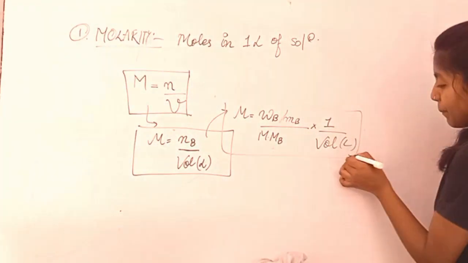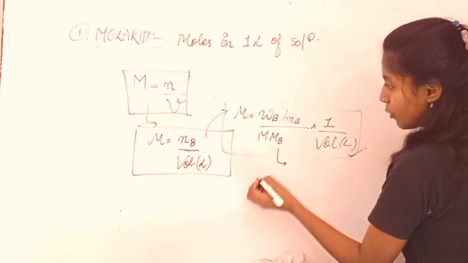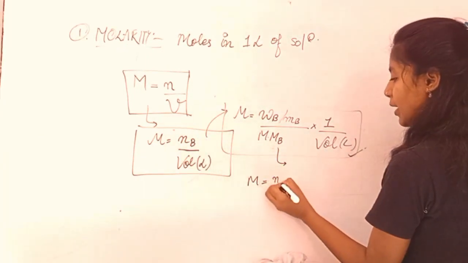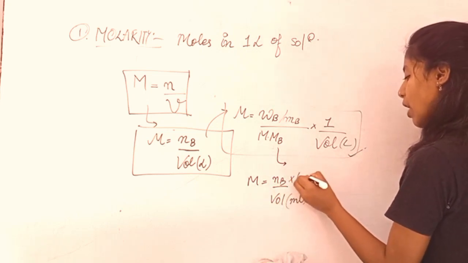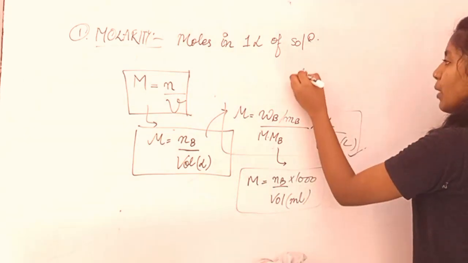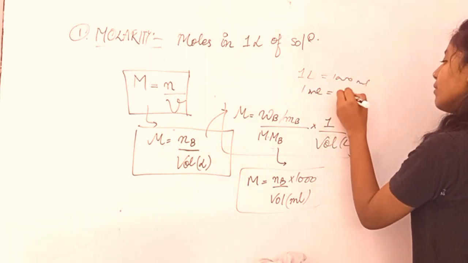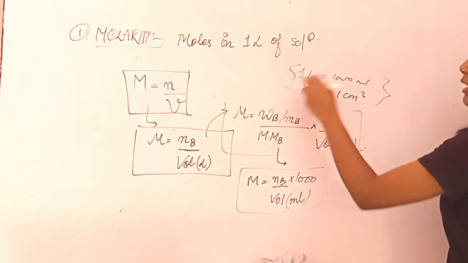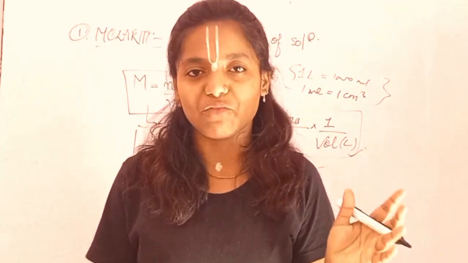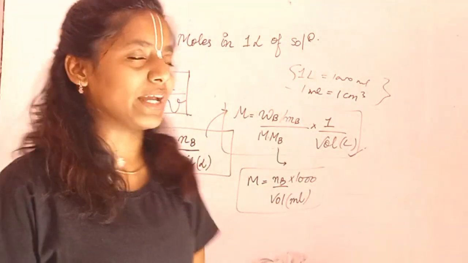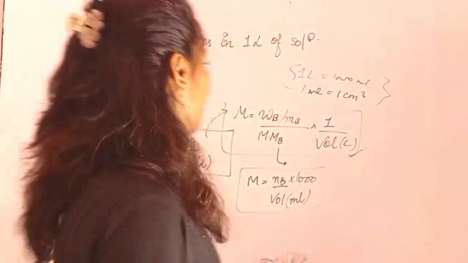One more thing, if you are keeping the volume in liter, put it like that. If you are keeping it in milliliter, how are you going to write that? You're going to write n_B upon volume in ml, and you will be multiplying it by 1000 in the numerator. Remember it, 1 liter is 1000 ml and 1 ml is 1 centimeter cube. So these two things, right? Whoever doesn't know, write it, because many of us have had confusion remembering how many ml in a liter and how many centimeter cube a 1 liter volume has. I hope you're clear with it.